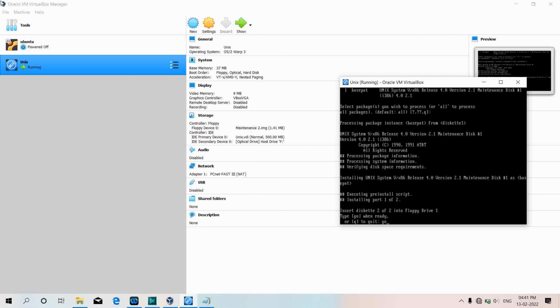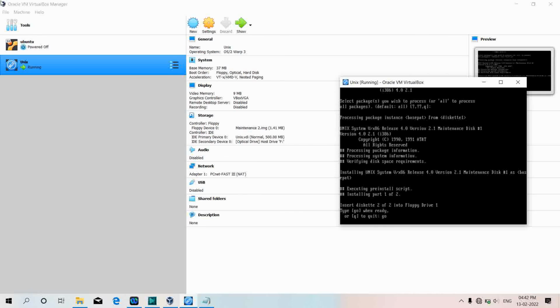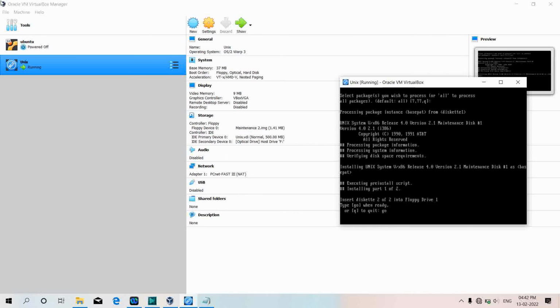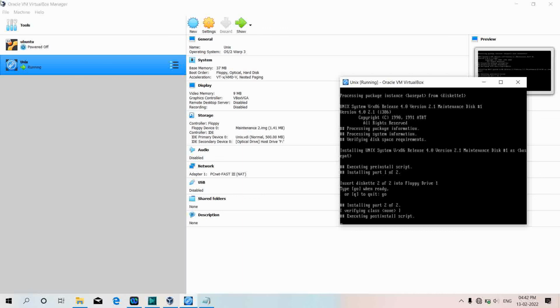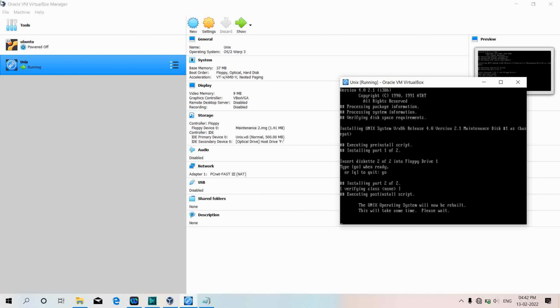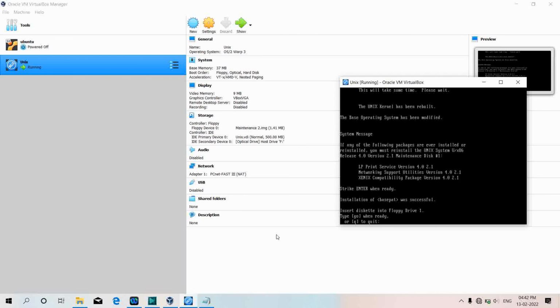Again I'll type go for it. And just read this on-screen going instructions. And as you can see, the message here shows that installation has been successful.